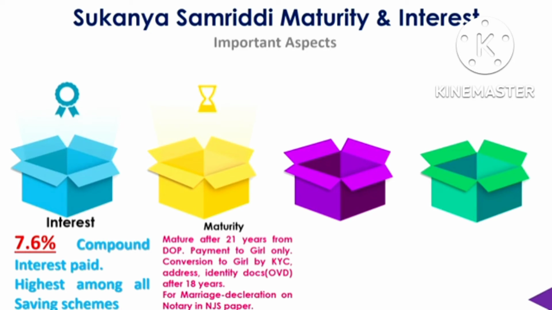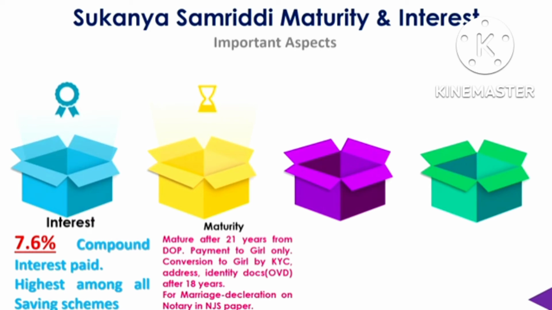Then at the age of 31 only she will get it. Like that, maturity will be 21 years from the date of opening. Payment to the girl only will be made. That means parents will not be paid the maturity amount. It will be paid only to the girl, because by that time she will be 18 years of age. That is majority.